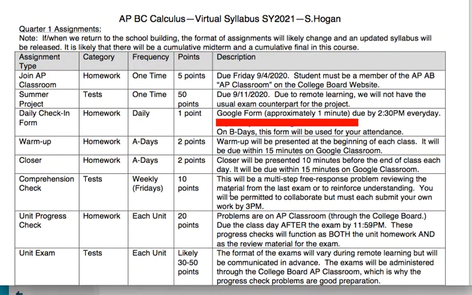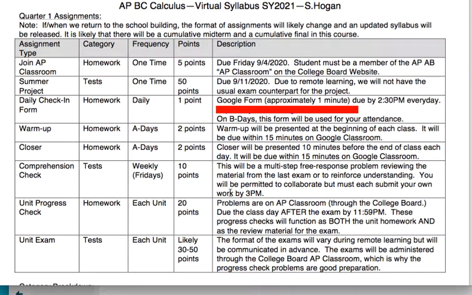First thing is that right now the School District of Philadelphia is virtual for Q1 only. That's until 11/17. So when we return to the school building, the format of assignments is likely going to change, and there's going to be an updated syllabus. For right now, we're operating under the assumption that we're virtual. When we get back to school in whatever form we do, things will change, so keep that in mind.